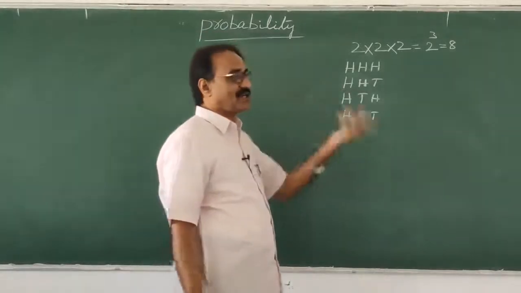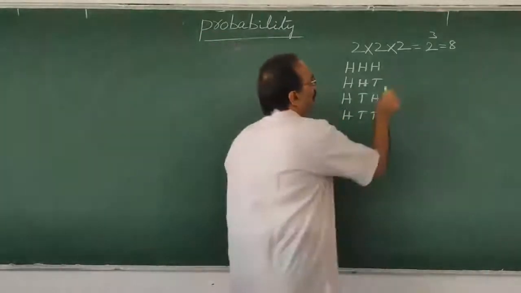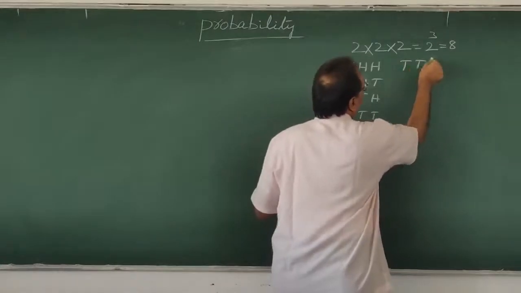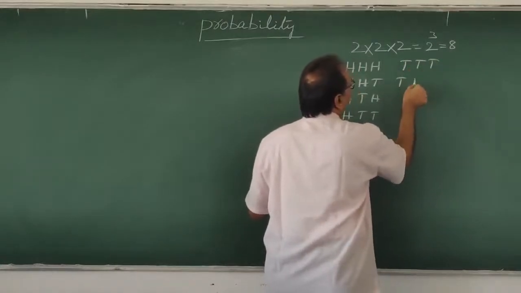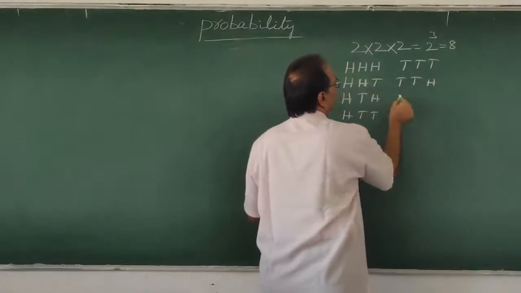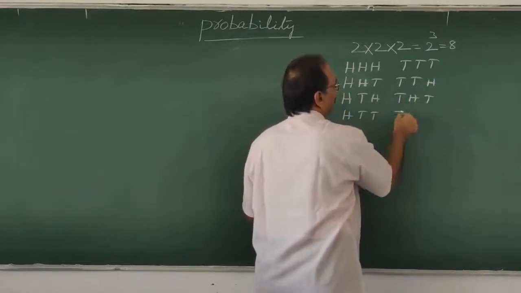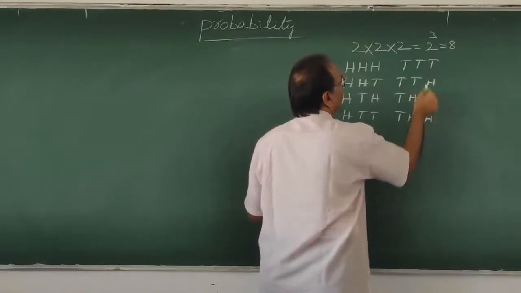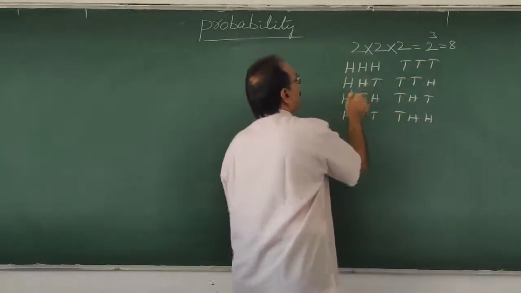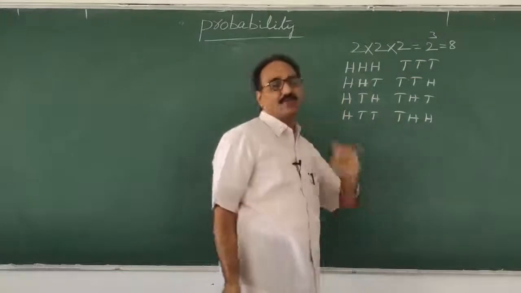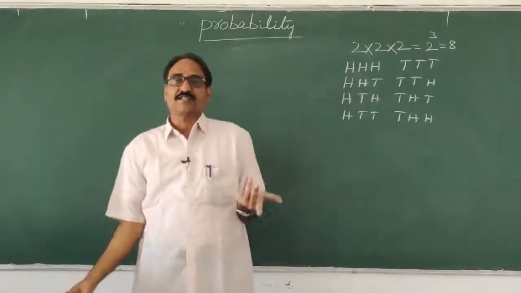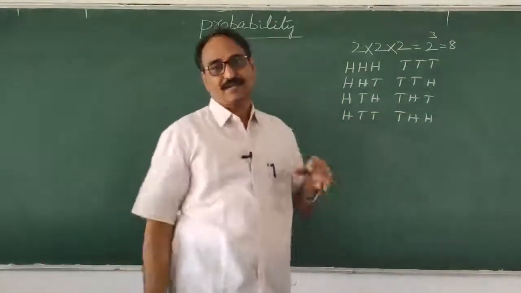So how many are there here? 4. In a similar fashion, you can do the tail also. All tails: tail, tail, tail. Then tail, tail, head; next tail, head, tail; then tail, head, head. So total how much are there? 1, 2, 3, 4, and 1, 2, 3, 4. With head 4, with tail 4, the total is 8.